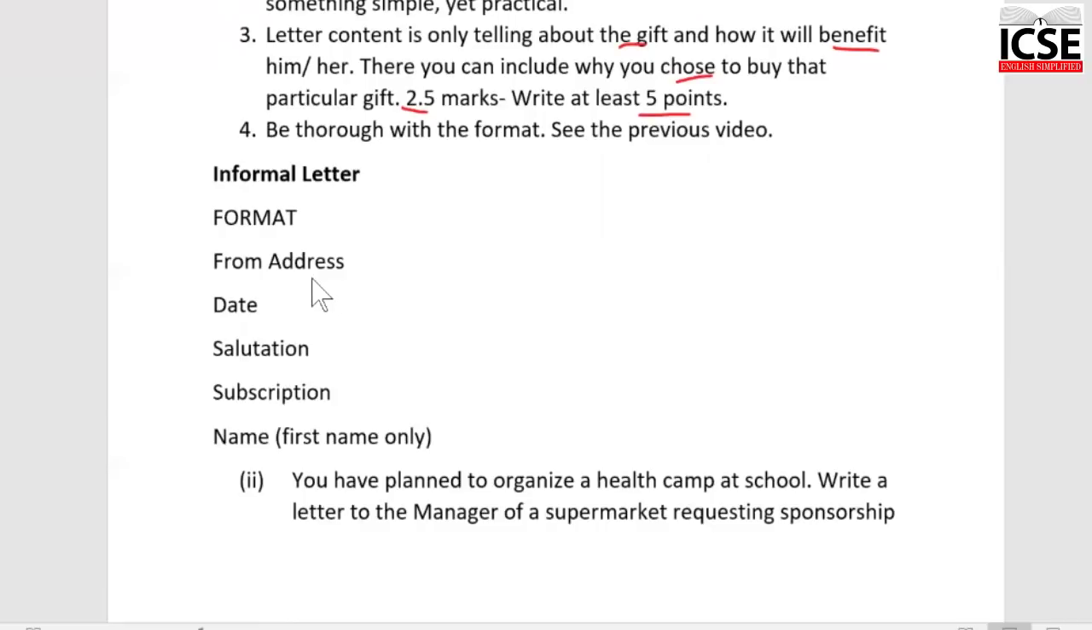This is what the format includes. There should be a from address. Make sure it is at least of 3 lines. Then the date of the letter will be the date of your examination. Salutation, dear, and the name of your friend.